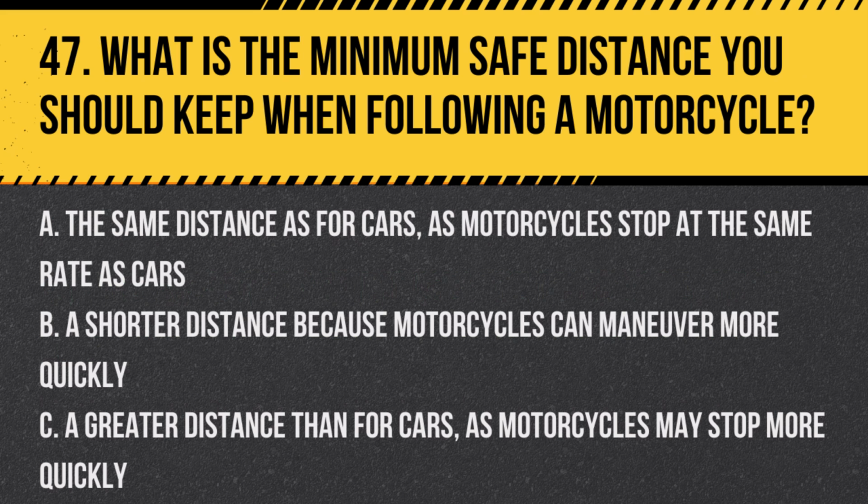Question 47. What is the minimum safe distance you should keep when following a motorcycle? A. The same distance as for cars, as motorcycles stop at the same rate as cars. B. A shorter distance because motorcycles can maneuver more quickly. C. A greater distance than for cars, as motorcycles may stop more quickly. Answer. C. A greater distance than for cars, as motorcycles may stop more quickly. Motorcycles often have a shorter stopping distance than cars, and maintaining a greater following distance ensures safety.